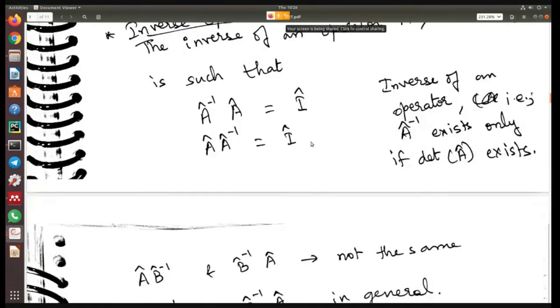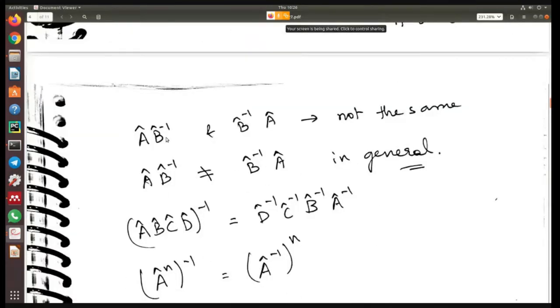All right. Then obviously you know that in matrix multiplication the order is very important. So A operator into B inverse operator is not the same as B inverse into A operator, because the order is very important in matrix multiplication as well as in operators. So in general, A into B inverse is not equal to B inverse into A. Again, if you have a product of four operators, A, B, C, D, and you take the whole inverse, then you have to do D inverse, C inverse, B inverse, A inverse.